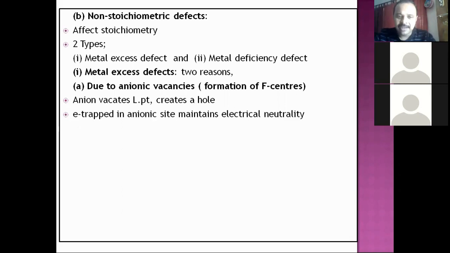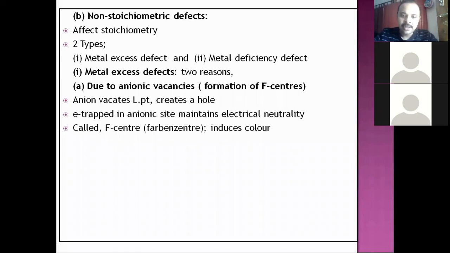And these electrons which are trapped in the anionic vacancies are called F centers. Actually, it is German, it is called Farbe center. Farbe means color center. So these centers which have electrons trapped will induce color into the solids. Is that okay?